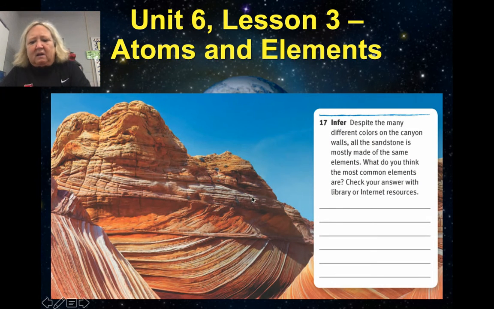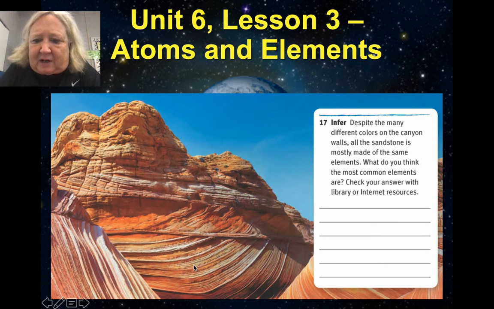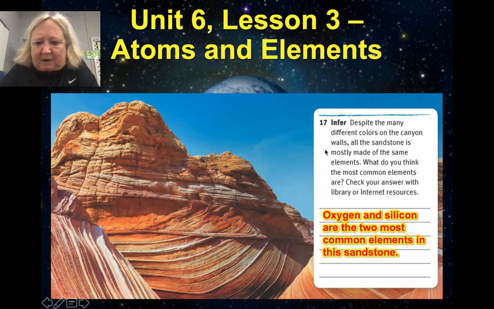All right, let's look at this question. Beautiful rock. It says, despite the many different colors on the canyon walls, all of the sandstone is mostly made of the same elements. What do you think the most common elements are? All right, and it says you can check the internet. We'll just talk about it real quick. Oxygen and silicon are the 2 most common elements in sandstone. And again, when we get into rocks this spring, we'll talk a lot more about why that is.